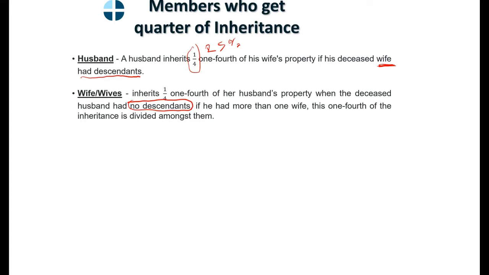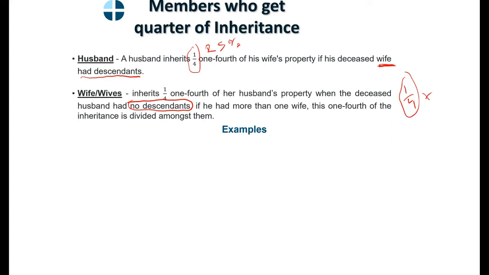If he had more than one wife, they all share a quota, because if he had 4 wives and they each take a quota, there will be no money left for the rest of the family. So they all share a quota.